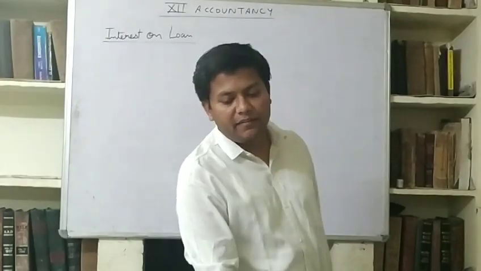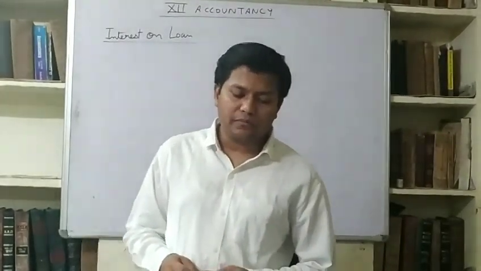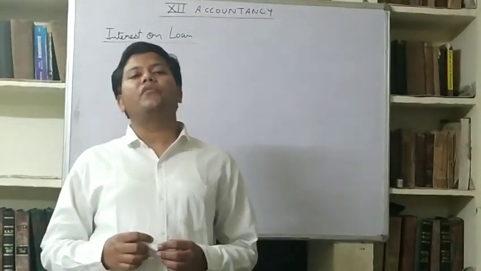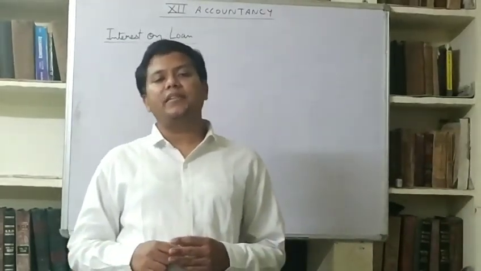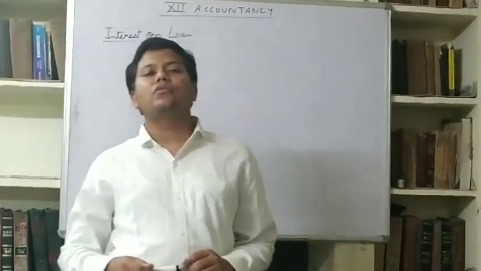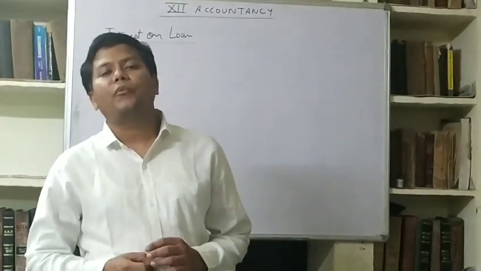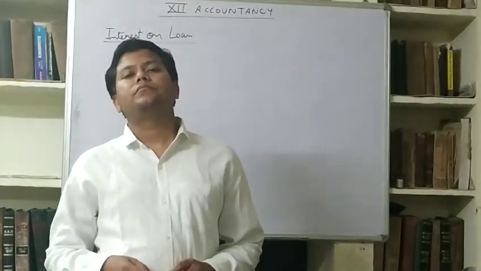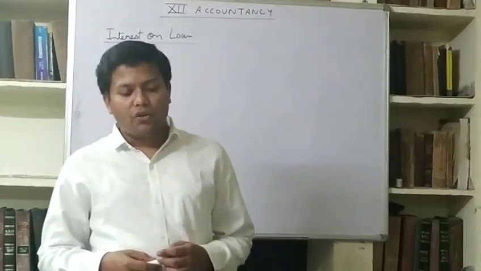Question number 8 we have done. Now our next topic is interest on loan. Interest on loan is a charge on the profit of the firm. We have studied charge and appropriations are different things. Charges are to be provided even if there is loss or even if profit is less than the amount, but appropriations are not provided in case of loss, and appropriations cannot be more than profit except otherwise stated in question.